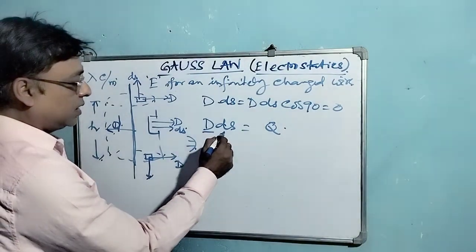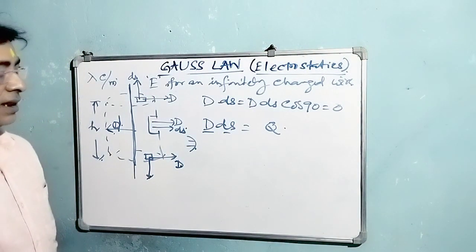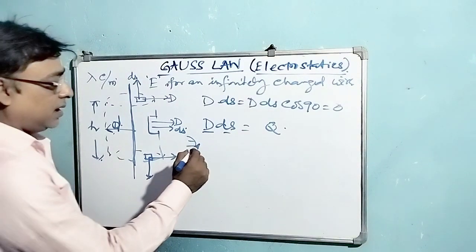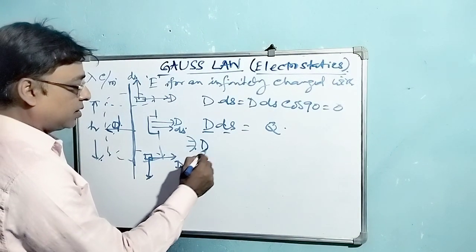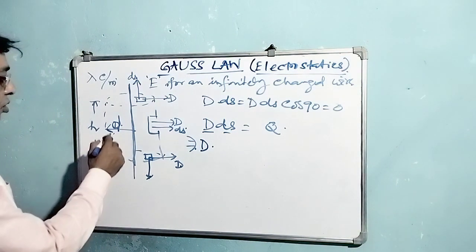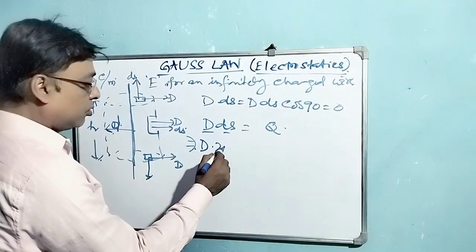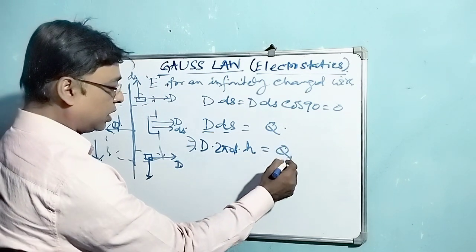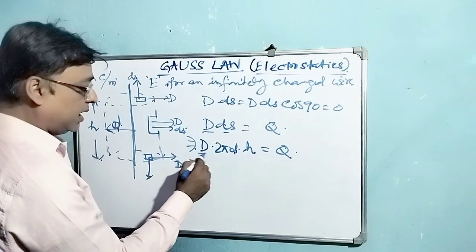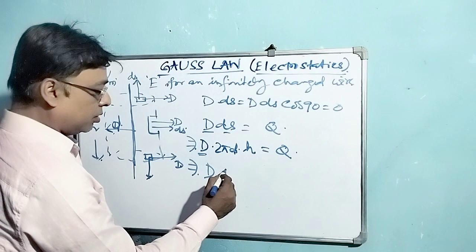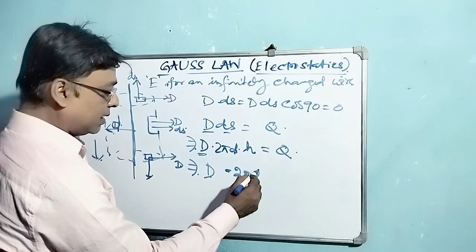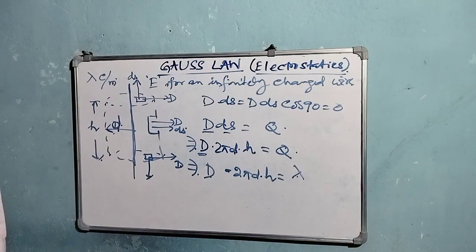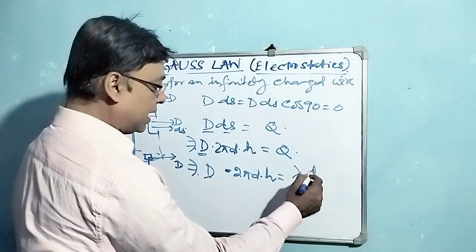As the angle between the D and ds vectors is 0, it will be written as simply D ds. So D into ds, and the area of this curved surface will be 2 pi d into h, equal to Q. Now D into 2 pi d into h is equal to lambda, charged with lambda coulomb per meter, so multiplying by the height, it will be lambda into h.